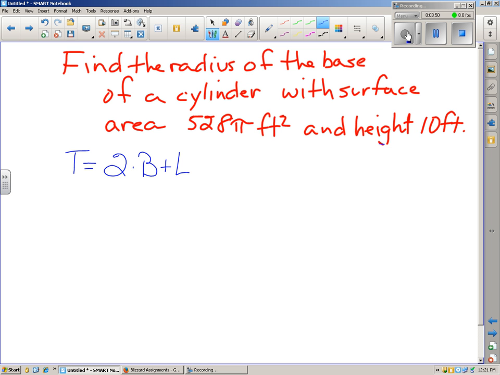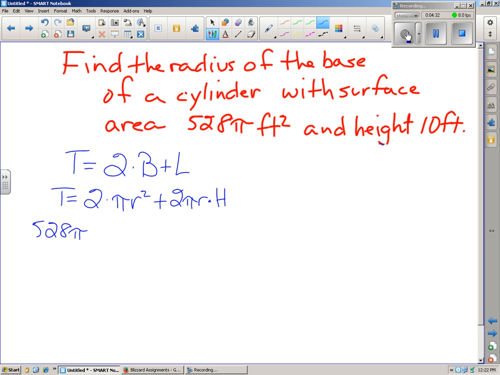We know we're working with a cylinder, so we can take out the B, capital B, for the area of the base, and plug in the formula for the area of a circle, pi times the radius squared. L, we know, is the circumference, and circumference we find by 2 pi r, times the height, and we know the height, so we'll just leave that as h for right now. Now we can plug in the values that we know. The total surface area, we're told, is 528 pi.